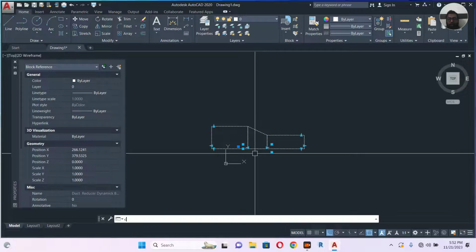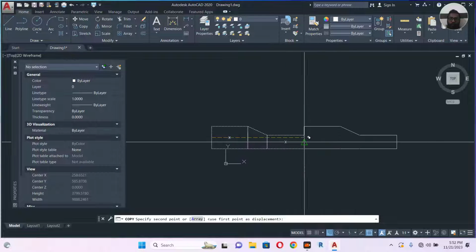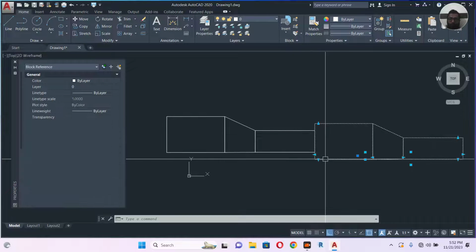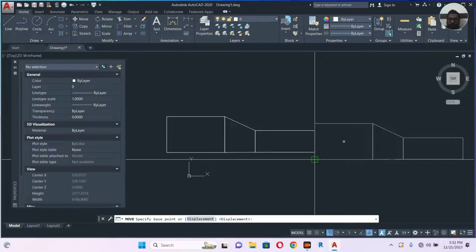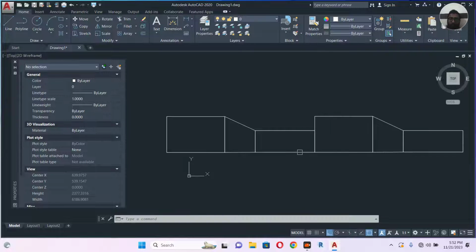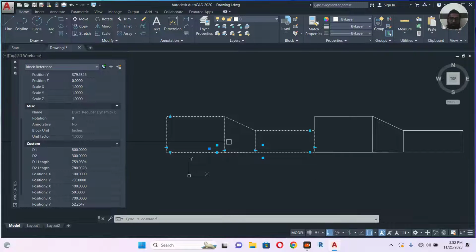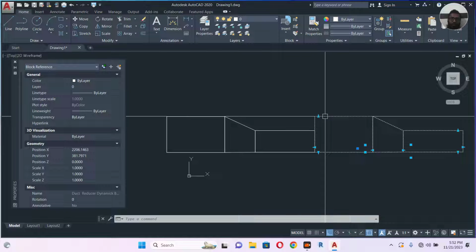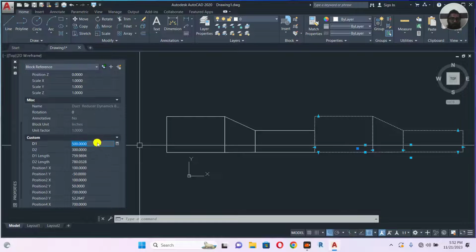So let's copy something. You can copy the same. So let's put this one beside. Okay, this duct length I already have, D2 is 300. So I need D1 to be 200. Okay, D1 is 200.